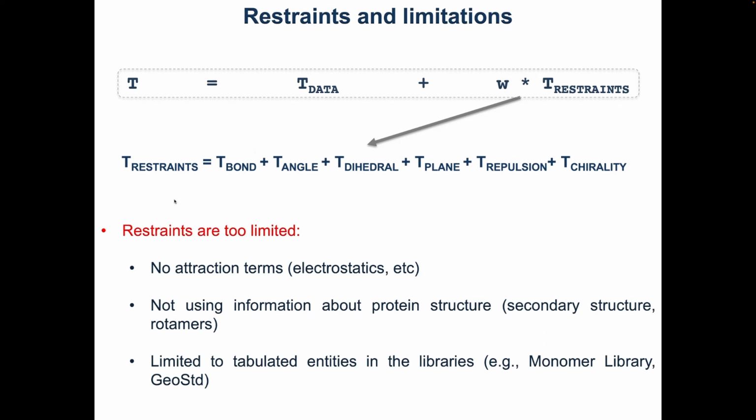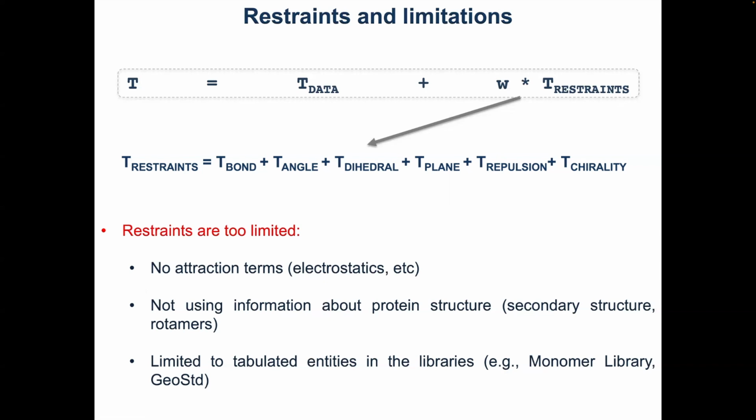So why are they too limited? Here are the reasons. There's no attraction term in this formulation, right? So we have bonds, angles, torsions, planes, chirality. We have repulsion. So two atoms, if they run onto each other, they will repel, they will be pushed apart. But there's no electrostatics and there's no attraction terms. Here we're not using any information about protein structure, and this is limited to standard entities such as tabulated known ligands in the monomer library or the GeoStandard and Phenix libraries.